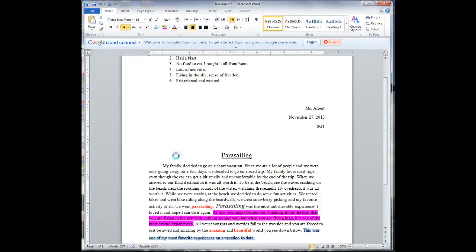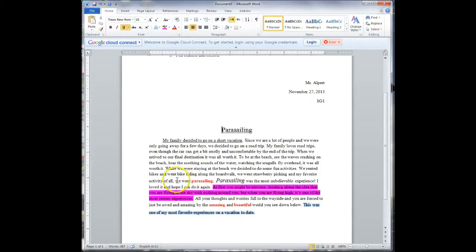Last but not least, you are going to make one sentence in your story blue. So I'm going to pick this one here, and I'm going to change my font to blue, any shade of blue. I don't really care. You can pick your own. That is just fine. That's it for our formatting.